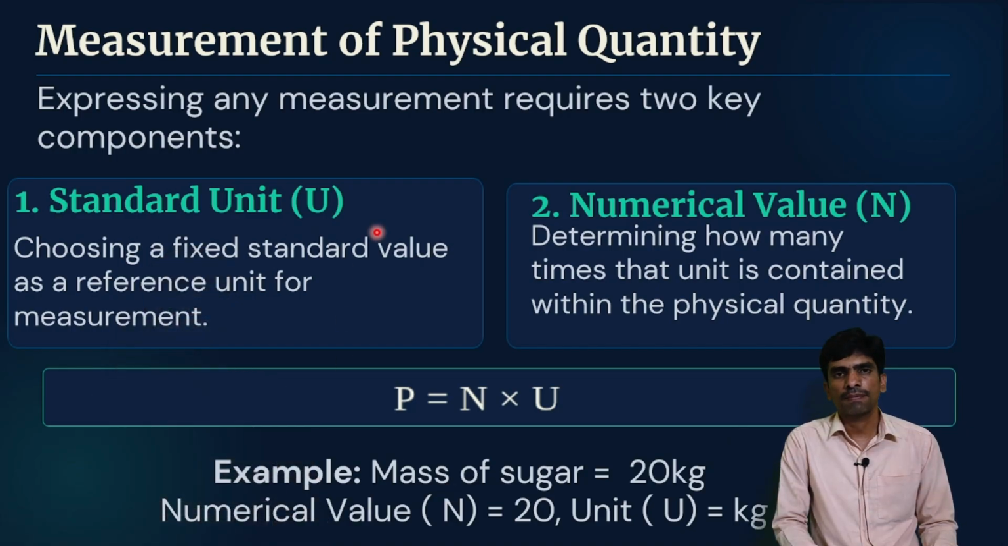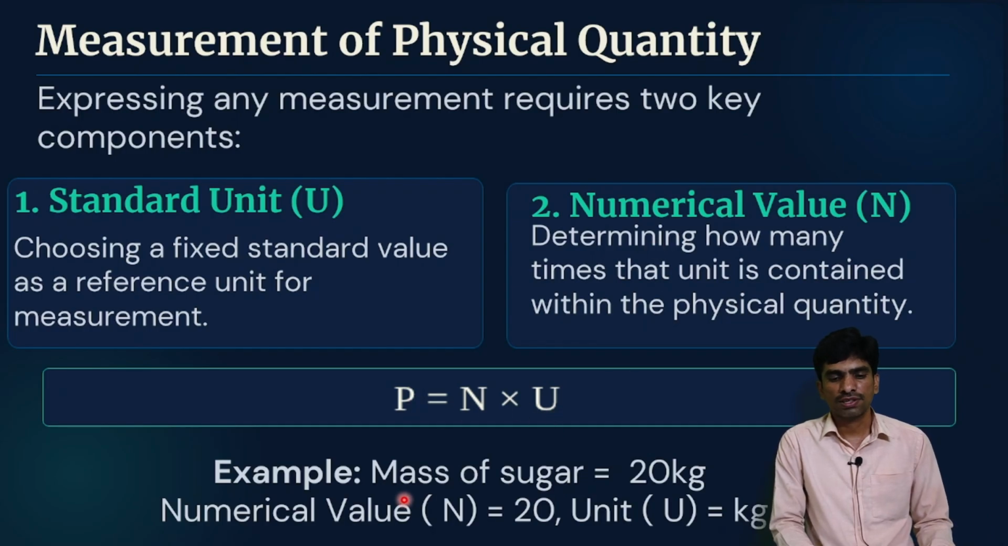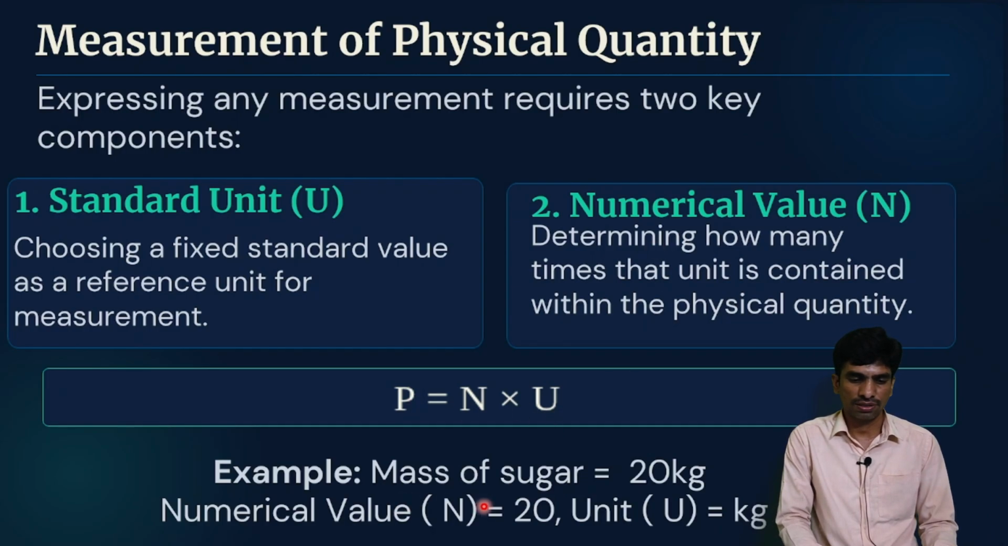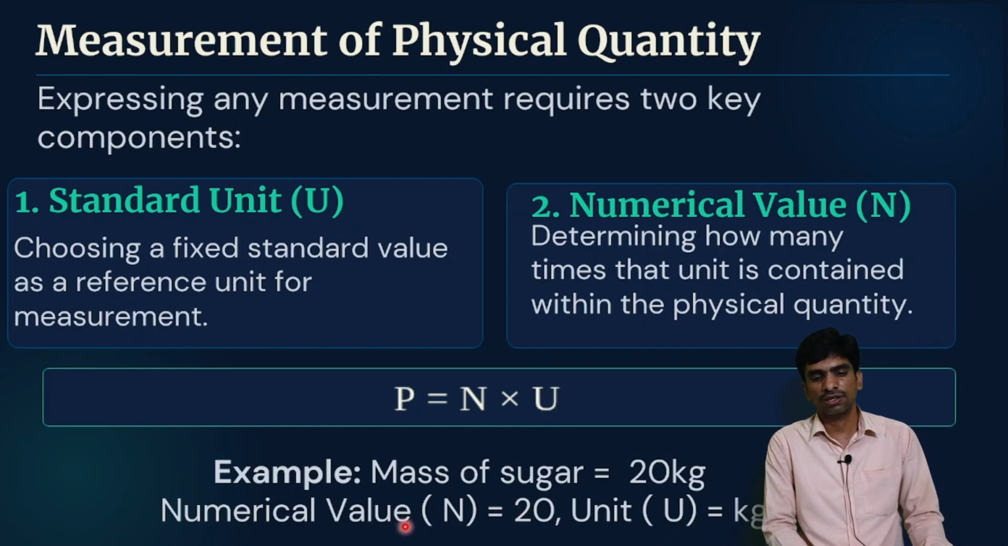Expressing any measurement requires two key components. Those are the standard unit and the numerical value. P is equal to n u. Example: mass of sugar is 20 kg. The numerical value n is here 20 and the unit u is kg.